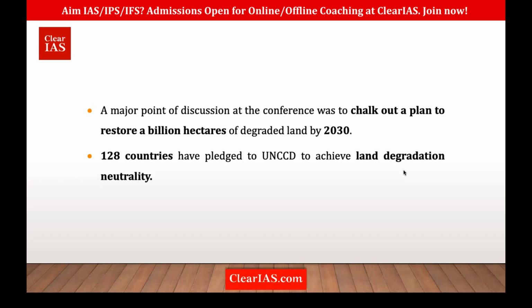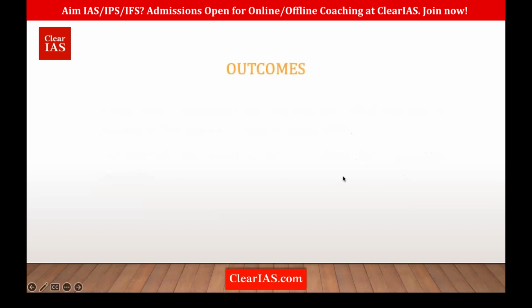Even India has ratified the land degradation neutrality agreement, and we have pledged to restore at least 26 million hectares of land by 2030. So that is the latest COP of UNCCD.